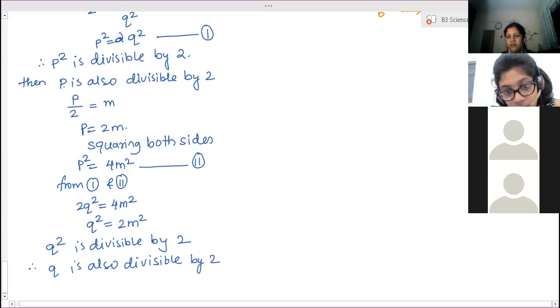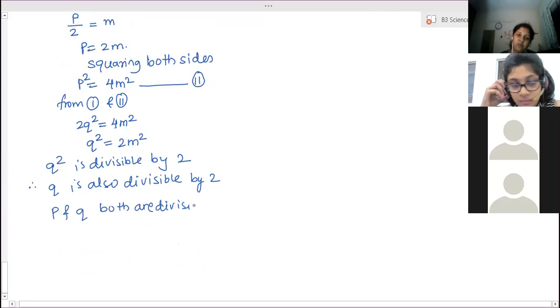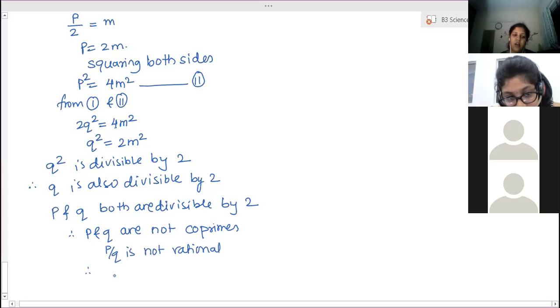This means p and q have a common factor. Both are divisible by 2. So therefore, p and q are not co-primes. If they are not co-primes, that means p by q is not a rational number. Therefore, our supposition is wrong.